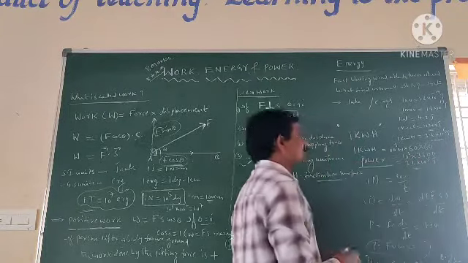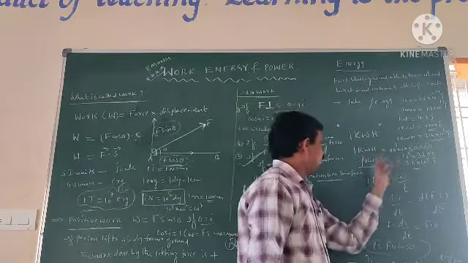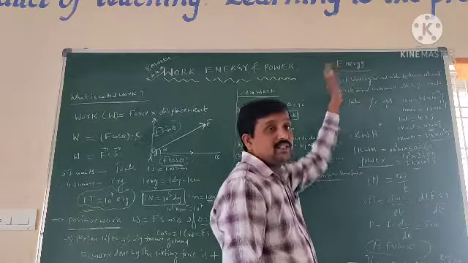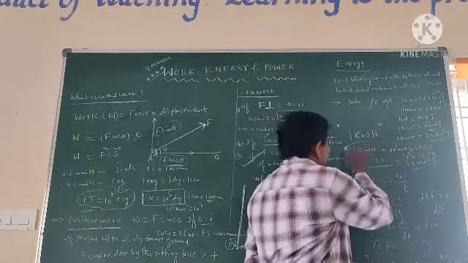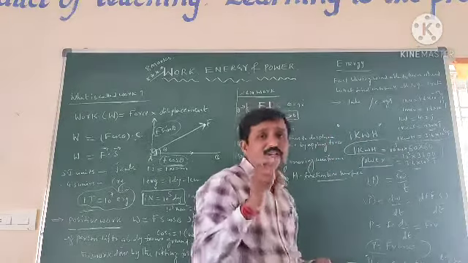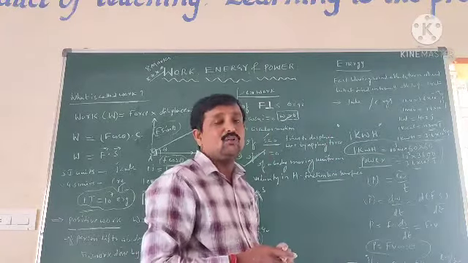Kilowatt hour is the unit of energy, generally used for measuring electrical energy.